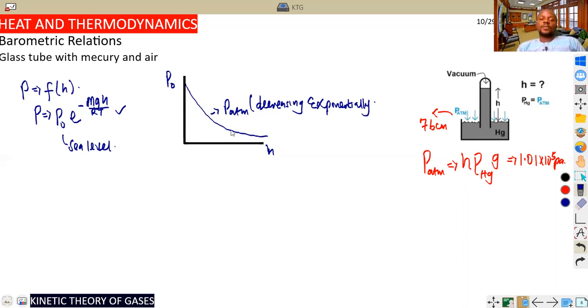In the near future. For now, we are going to talk about the different cases of our glass tube with mercury and air, because for elementary purposes, a lot of students face questions where they don't understand the relationship between the glass tube, mercury and air. It is very simple to understand, but we need to draw some diagram. Permit my diagram. Let's say we have a glass tube that is filled with mercury.